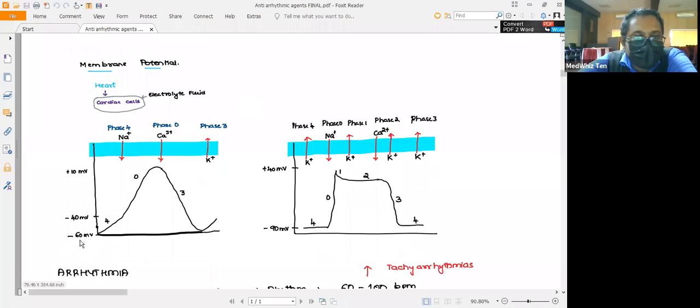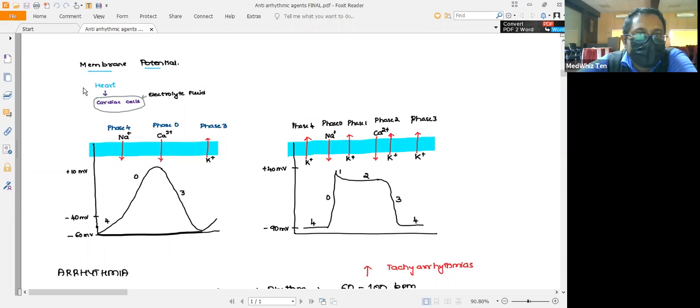So here you can see that the resting membrane potential is at minus 60. This graph has an x and y axis. The y axis represents the millivoltage and the x axis represents the time in milliseconds. So the resting membrane potential in the pacemaker cells will be minus 60 millivolts.